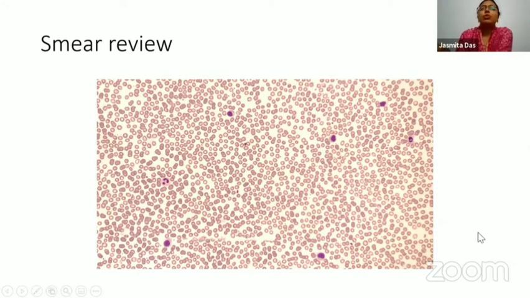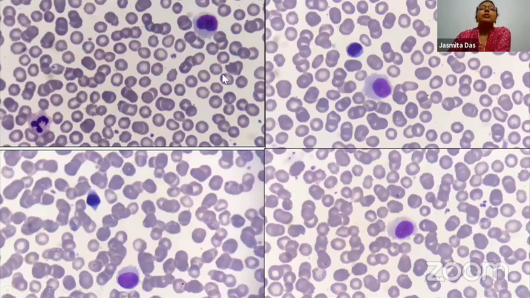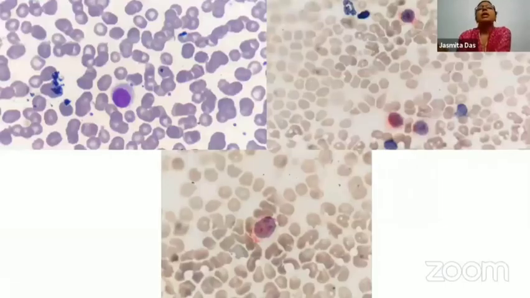So the smear was examined further, and this was the morphology of these cells. All these cells exhibit projections, and they have these oblong, almost reniform sort of nuclei, which are seen in this one, and the others exhibited oval nuclei. So the peripheral smear was diagnostic, and this is the classical appearance of hairy cell leukemia. Of course, you will not just give out a diagnosis of hairy cell leukemia on the peripheral smear, but you would confirm it. So again, another view showing you these projections and the classical nuclear morphology of hairy cell leukemia.